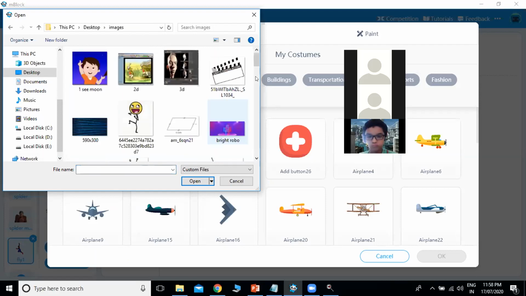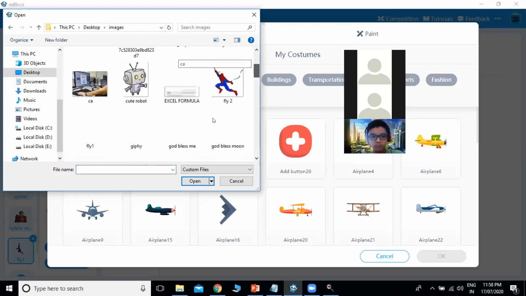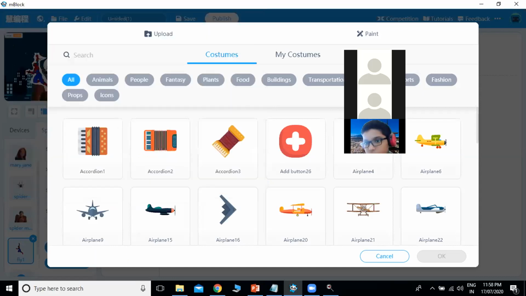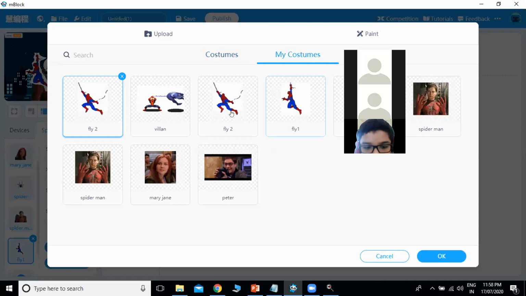So the position of Spider-Man changes while flying. Okay. So this is fly 2. So this is the second costume.